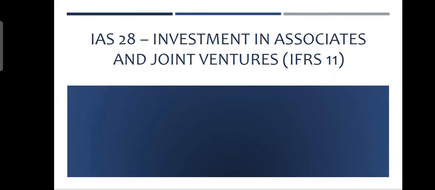Now, before, we have learned about control and significant influence, and what is a subsidiary, what is an associate. I do not want to go into a lot of detail, but you should remember that there was a rule which was like plus 50% when you call it a subsidiary, and you did full consolidation, which we said line by line consolidation under IFRS 10. And whenever you had shareholding between 20 and 50%, we called it an associate. In case of an associate, we do not have control, but we have significant influence.